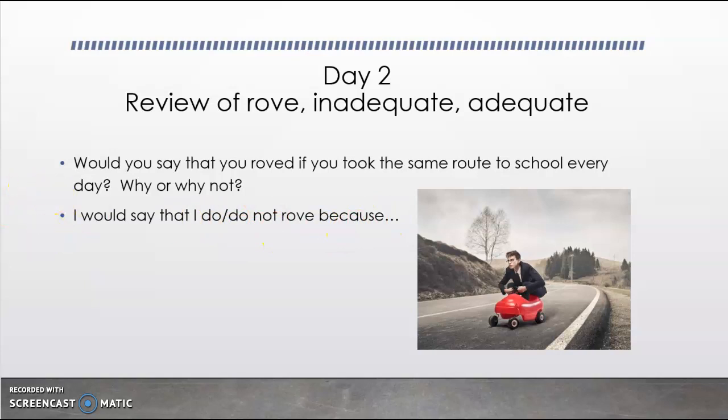If you have someone next to you, you can turn and talk or think to yourself. Right, in this example, I don't know that it's necessarily an example of roving. If you're taking the same route, then you're pretty much taking a direct path to and from school. And if you were going to rove, then you might be taking different paths and trying to wander and find your way to school that way.